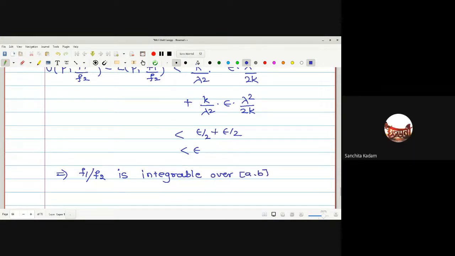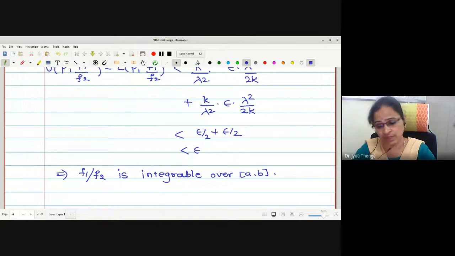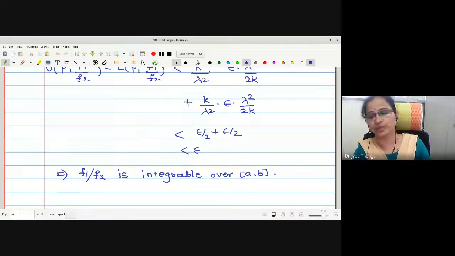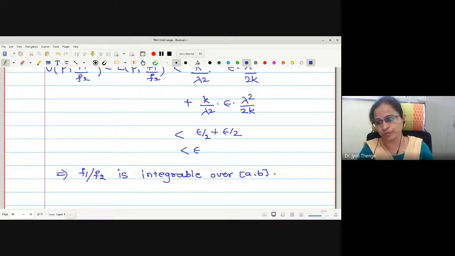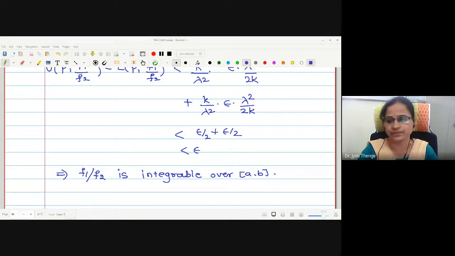Okay, if not, let us stop for today. In today's lecture, we have completed two main theorems regarding integrability of product and integrability of quotient of two integrable functions. In the next lecture, we will go for modulus and some more theorems depending on the integrability. Okay, let me stop for today.